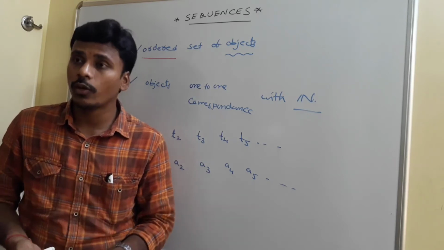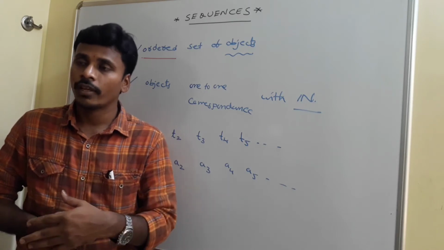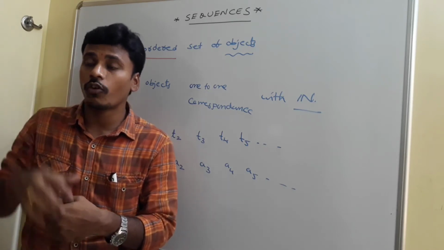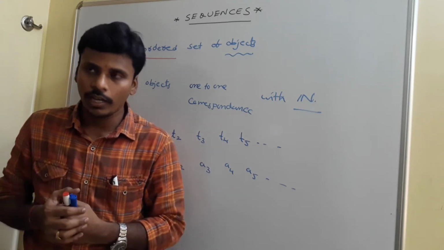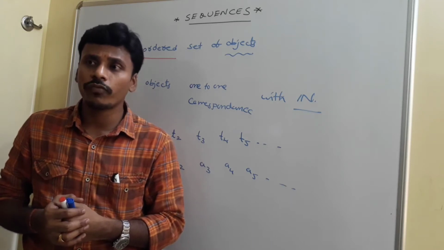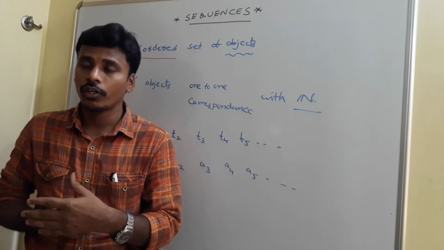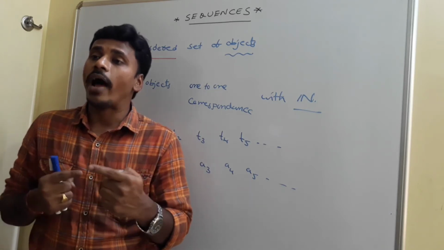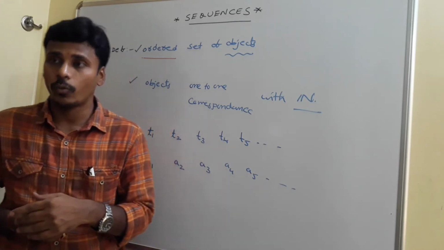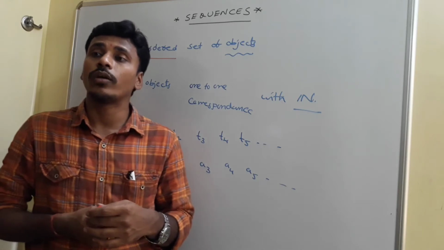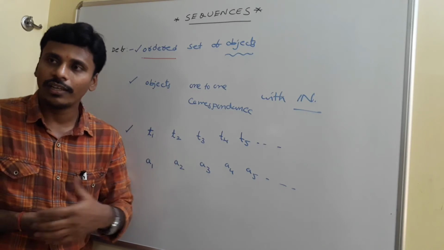Natural numbers itself is a sequence, because we are able to identify the first object of the natural numbers, which is 1. If anybody asks you what is the 100th object of the natural numbers, clearly 100. And I will give you a number like 150. What is the position of the number 150? It is easy for you to identify the position of the number as again 150. So we are able to identify the position versus the person. So the natural numbers is also an example for the sequence. And the elements of the sequence are usually termed as T1, T2, T3, T4, like that, as well as A1, A2, A3, A4, like that.